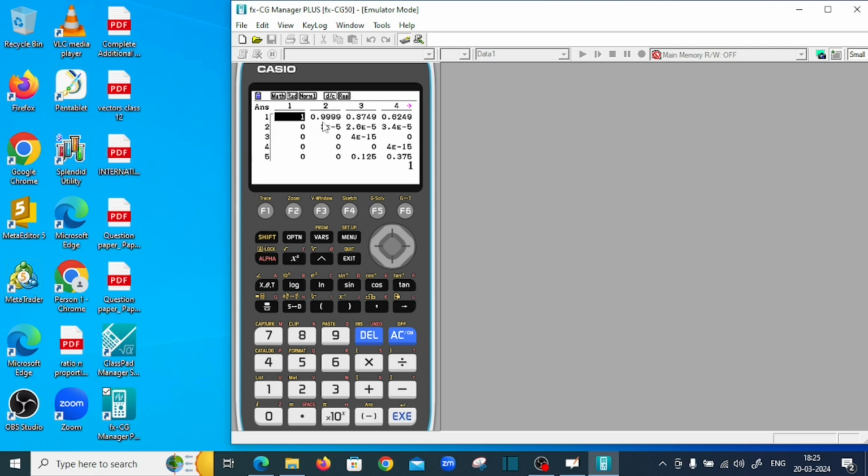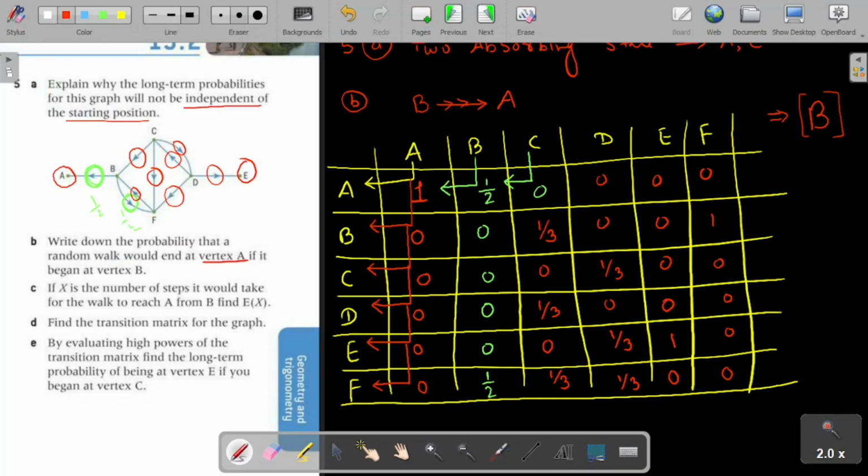So what does it mean? We can say this is 1, 0.9999. So yes, this probability equals 1. So the answer to part B will be 1. Its probability will be 1, right?